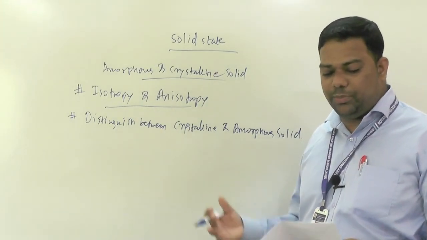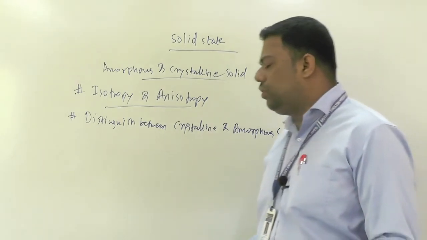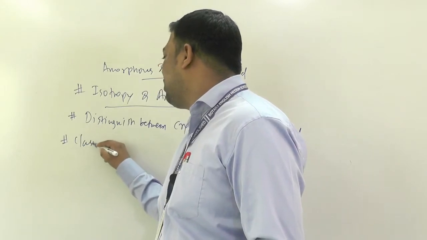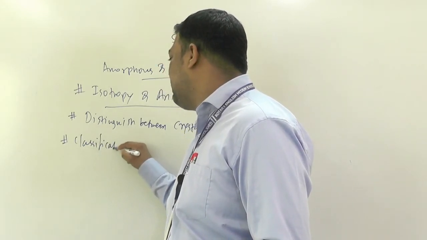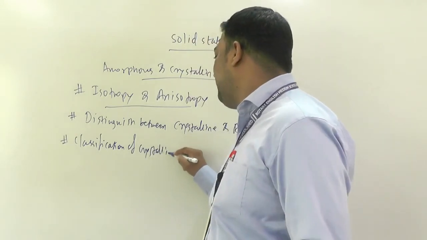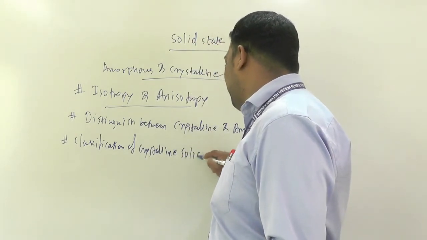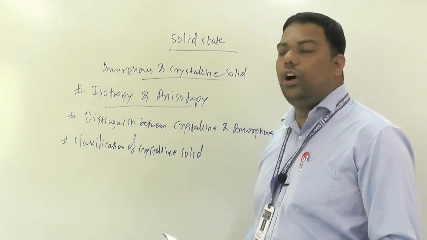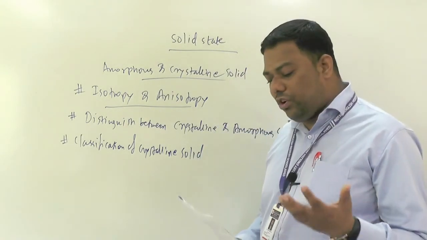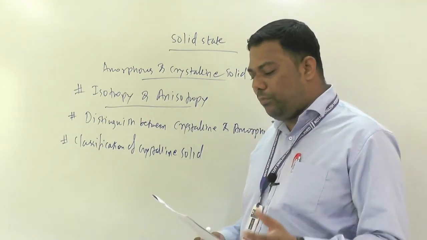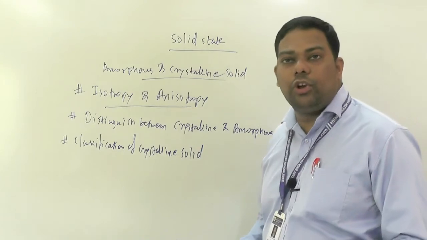Next is the classification of crystalline solids. In the classification of crystalline solids, you first deal with molecular solids, which are divided into non-polar and polar molecular solids.